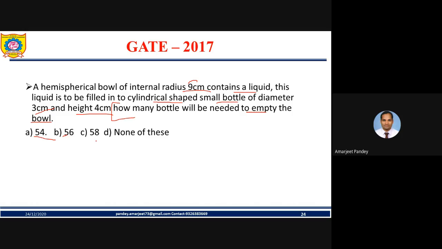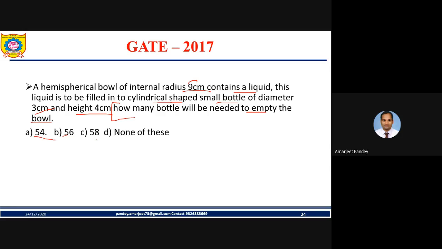So here it is, the option 54, 56, 58. So my friend, the question asks us that suppose you have a bowl with some specification and it contains some liquid, and you are simply pouring it into bottles having some specification. So how many bottles are there?